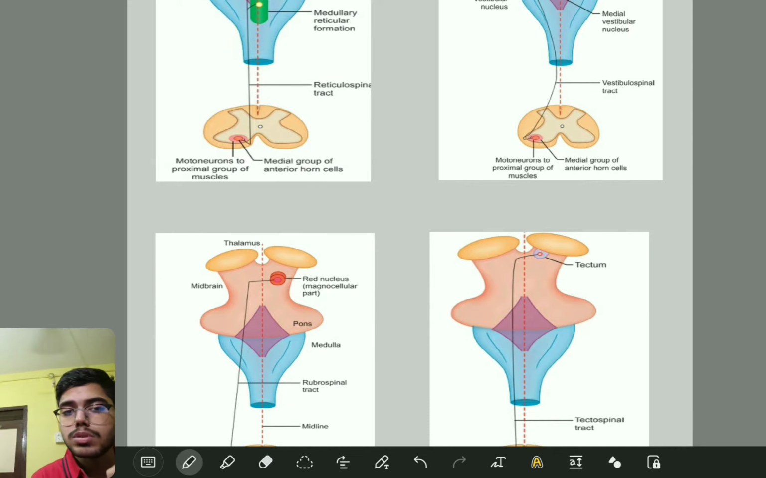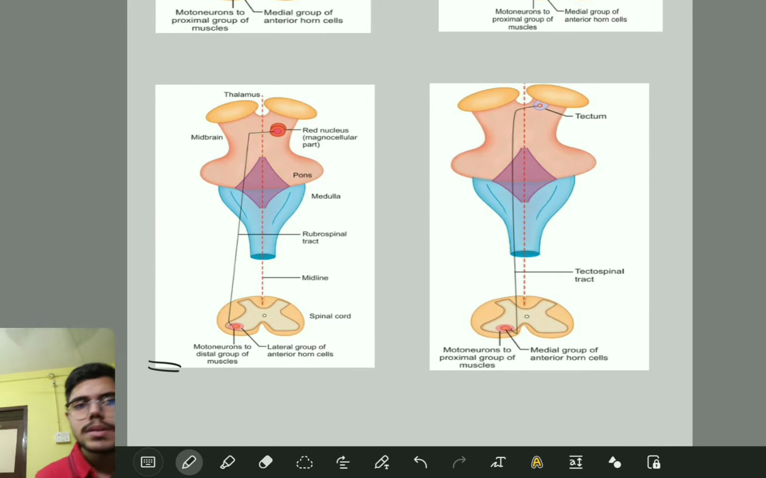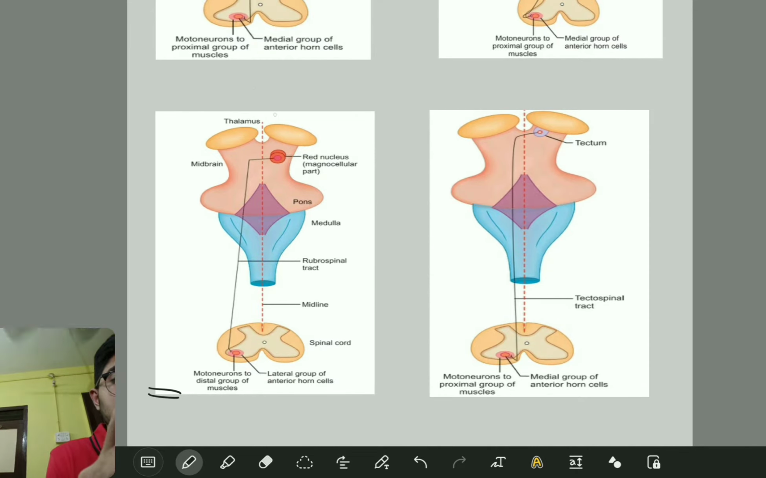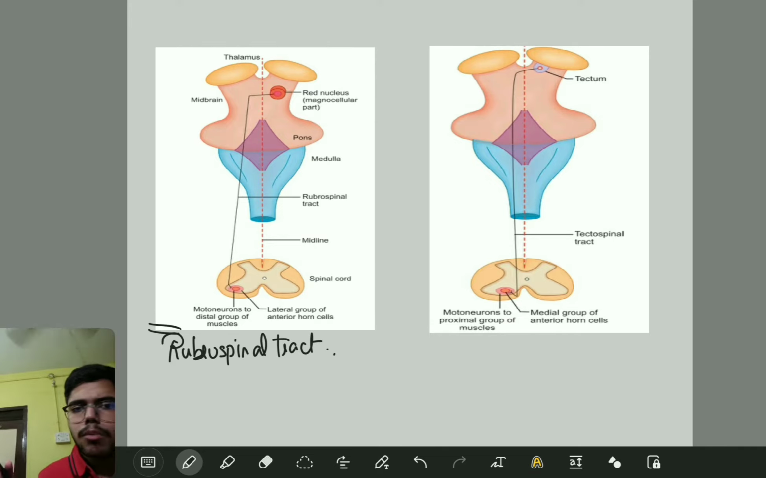This diagram shows the medial system pathways. Yes. So let me discuss this one first. Can you tell me what tract this is? Yes, that is your rubrospinal tract. How can I identify that this is the rubrospinal tract? Listen carefully. First we will be seeing the origin. Where does it originate? Very important.